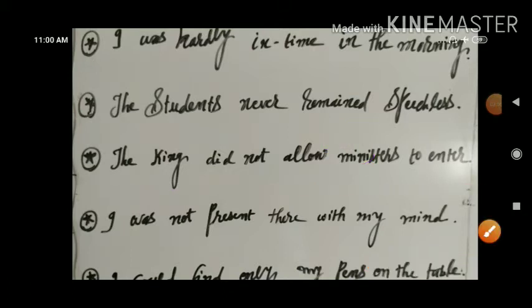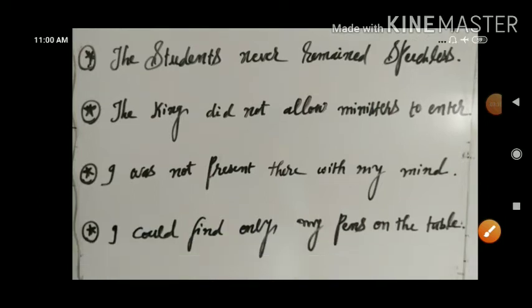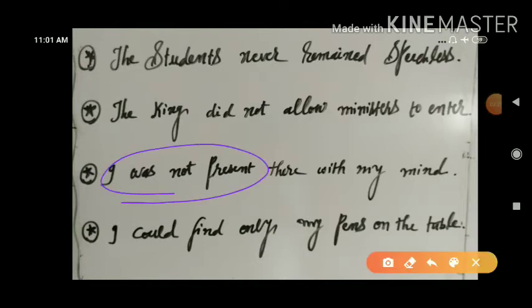Next to that, I was not present there with my mind. Last time also you had asked me your doubt about this present and absent. To clarify that only, I have selected this sentence for you.